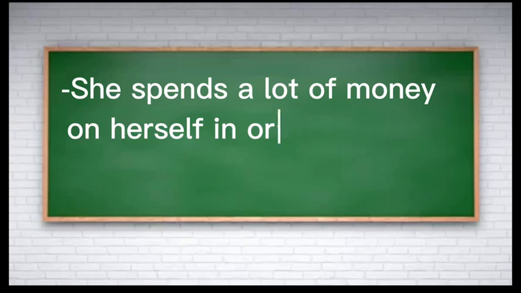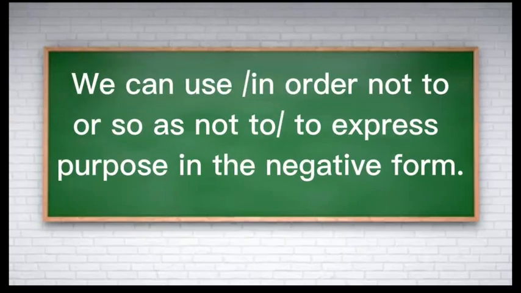You can use in order not to and so as not to express purpose in the negative form. That's why before this time that in order to and so as to is followed by verb. That means when we are talking about positive form, then we can use in order not to and so as not to express purpose in negative form.